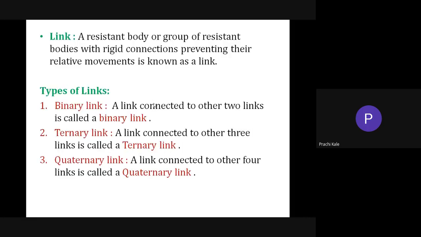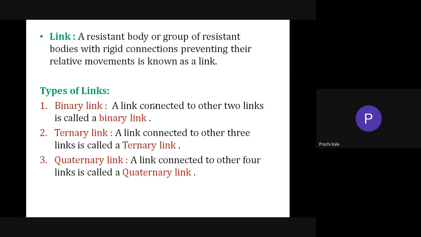Okay, then we'll see links. Now, what is a link? A link is a group of resistant bodies. So what is a resistant body? We have seen already that a resistant body means it will not have deformation under certain conditions. It will deform, but as far as that application is concerned, it will not give any deformation, or if deformation is required for the application. For example, a spring. A spring is not a rigid body, it has a deflection. But what is the function of the spring? The spring should get compressed so as to absorb the load. So where do we use the spring?